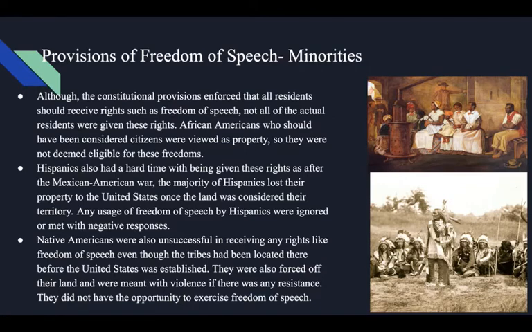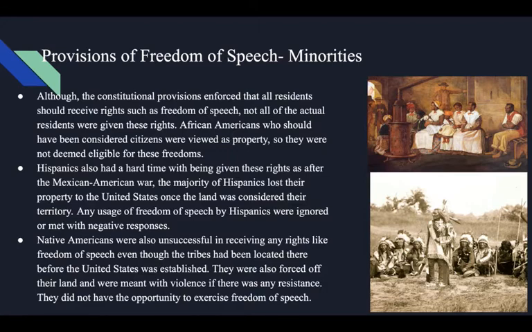Hispanics also had a hard time being given these rights, as after the Mexican-American War, the majority of Hispanics lost their property to the United States once the land was no longer considered their territory. Any usage of freedom of speech by Hispanics was ignored or met with negative responses.